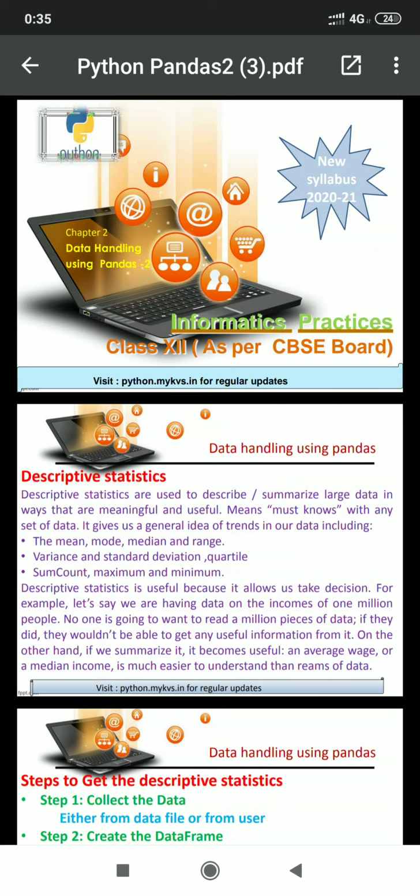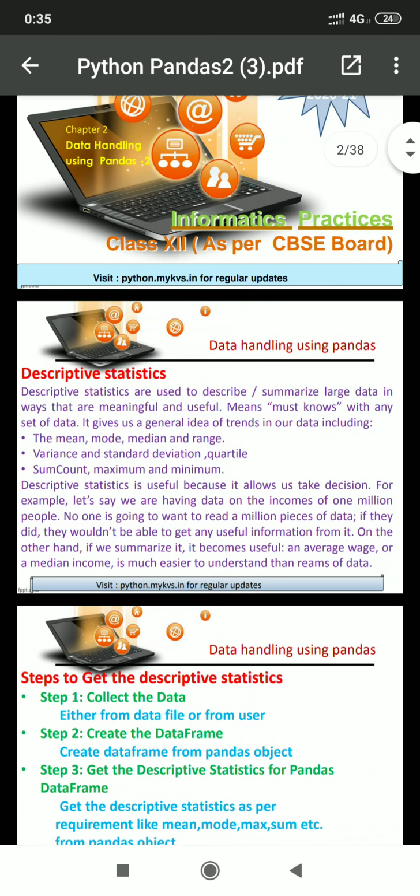In our previous class, we have gone through descriptive statistics.